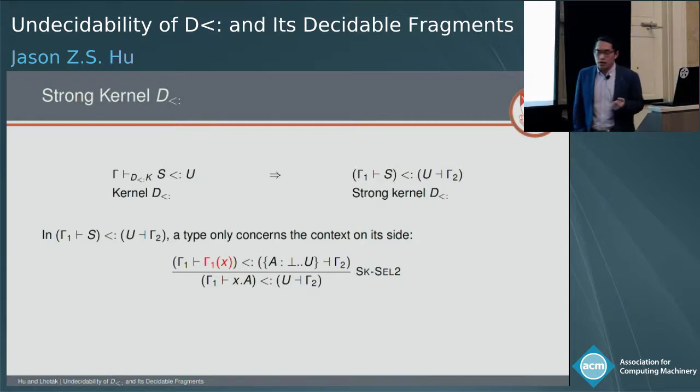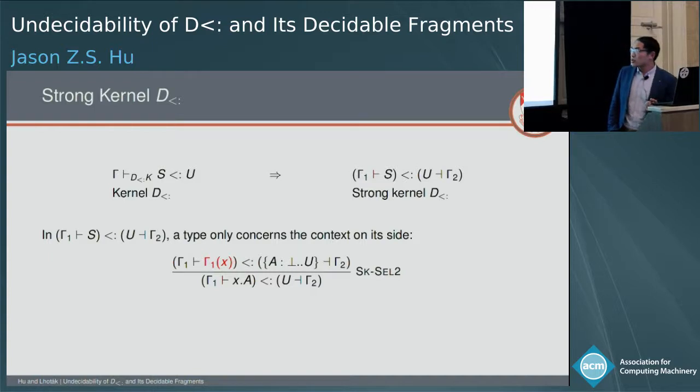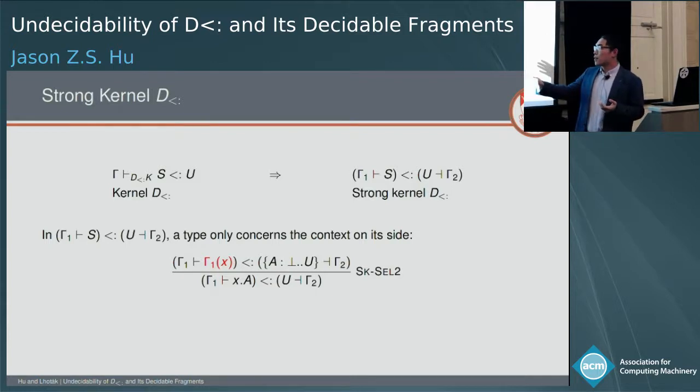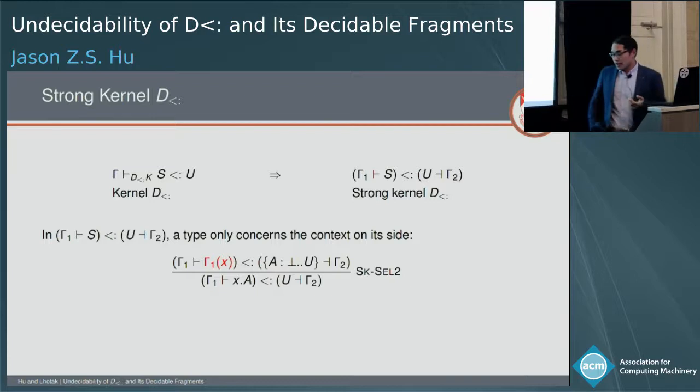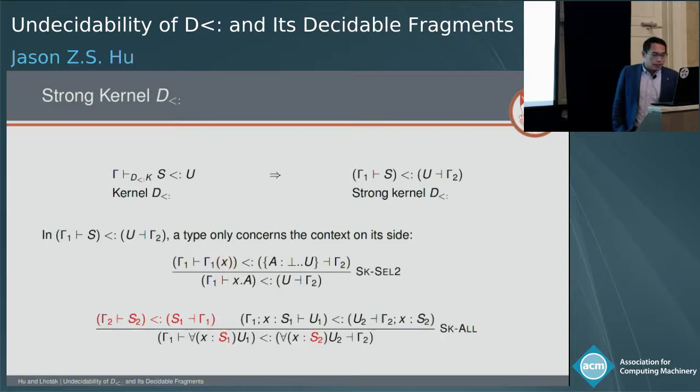So here, the SK-SAL2 rule is responsible for extracting the upper bound. But if you look at the rule carefully, when it looks up X, it only looks up X in gamma 1. In particular, the status of X in gamma 2 is unspecified. It might be bound to something, some type. It might be bound to the same type or not, or it might not even be in the domain.